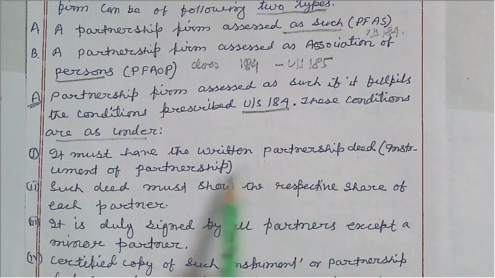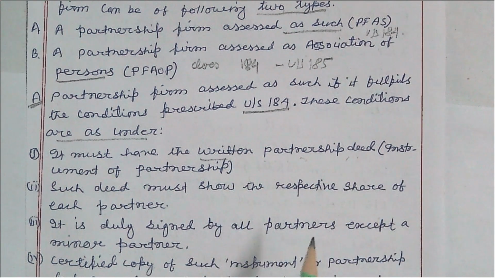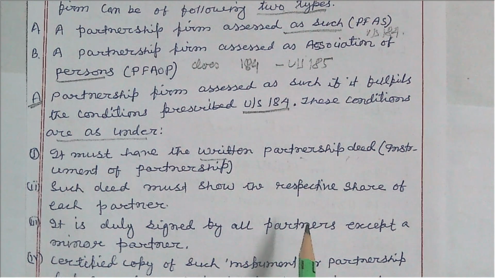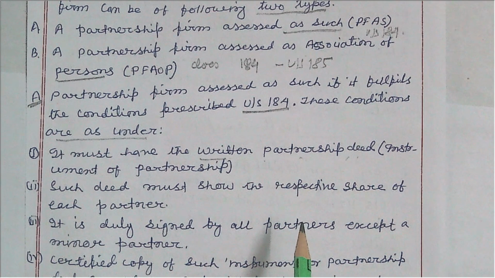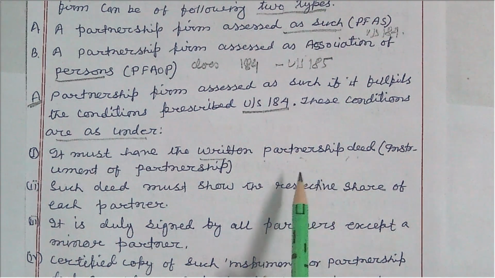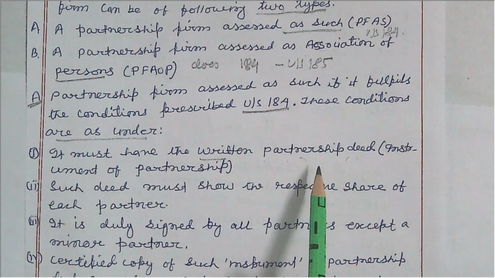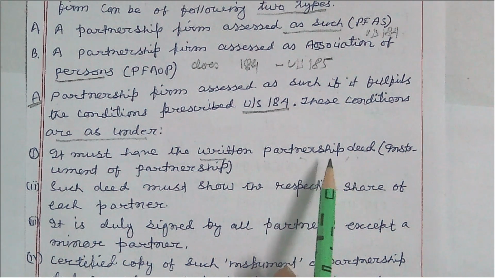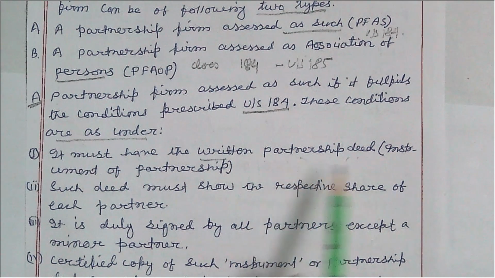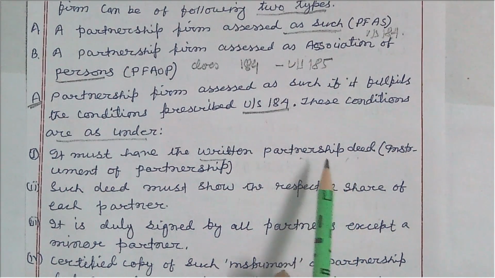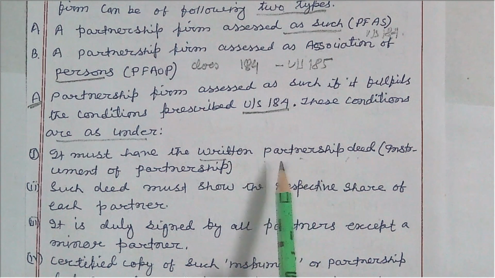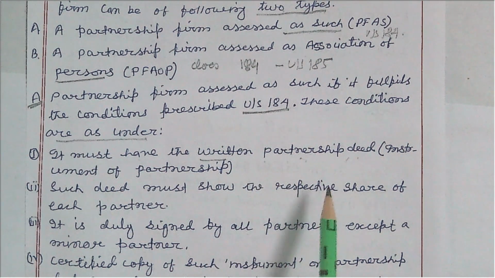So it must have a partnership deed. The partnership deed is the constitution of the partnership firm, and it contains detailed information about the firm: the partners' names, addresses, the nature of the business, the contribution of capital of each partner, their profit sharing ratio, and their entitlement to remuneration, that is salary, commission, bonus, as well as interest on capital.